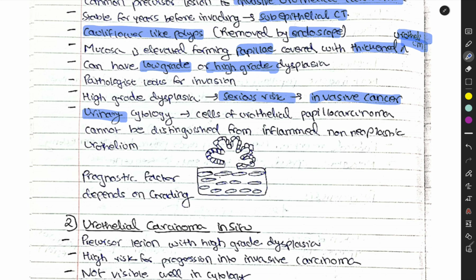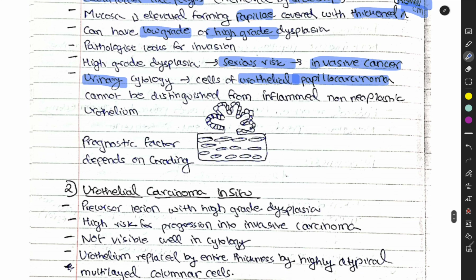Urinary cytology will show cells of urothelial papillary carcinoma and cannot distinguish them from inflamed or non-neoplastic urothelium. So in urinary cytology, if you see cells of urothelial papillary carcinoma, you can't distinguish if it is from a cancer or an inflamed one.